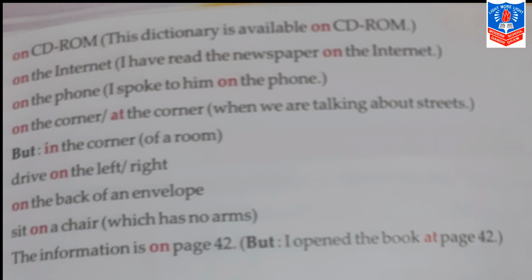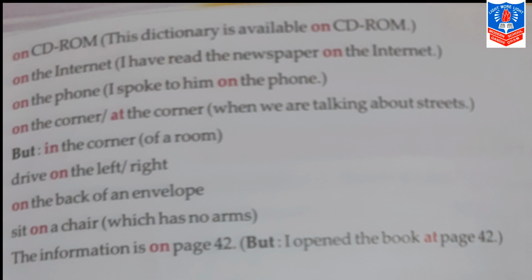My next sentence is in the corner of a room. So the sentence for this is: the girl is sitting in the corner of a room. My next sentence is drive on the left or right. So the sentence for this is: the boy is driving the car on the left side. And the next sentence is: the man is driving the car on the right side. My next sentence is back, on the envelope. The sentence for this is: there is a picture of Gandhiji on the back of the envelope.